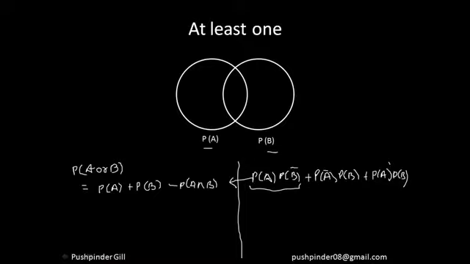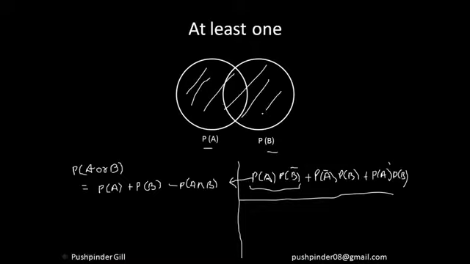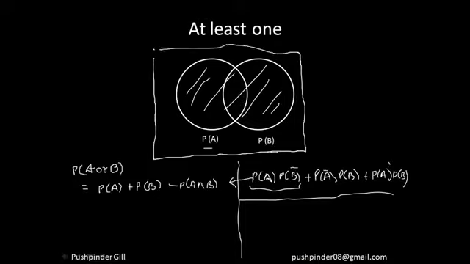Now let me tell you one smart way of calculating at least one. So what does at least one mean? At least one means this whole area, right? This whole area is at least one, and this is one complete universe. What if I calculate the probability that neither event happens, that both of them do not happen?